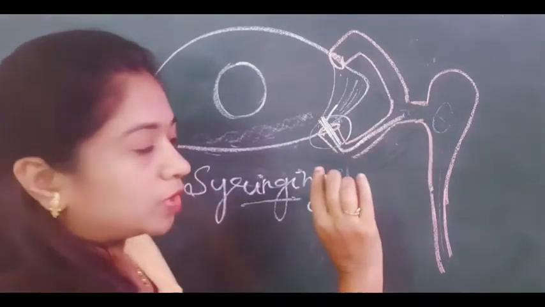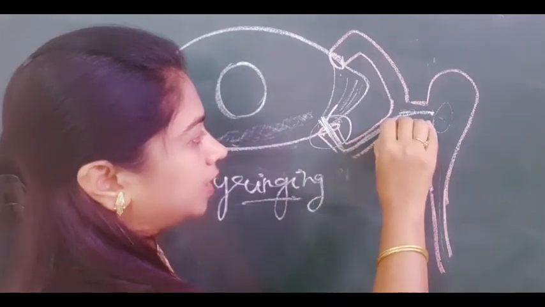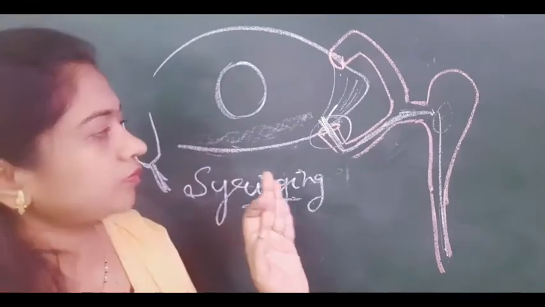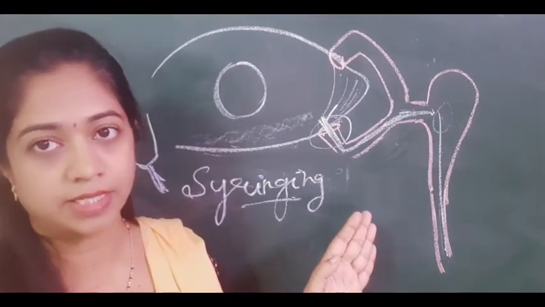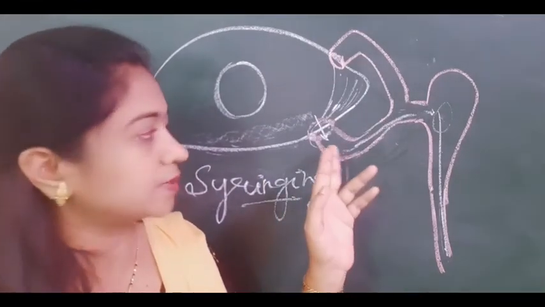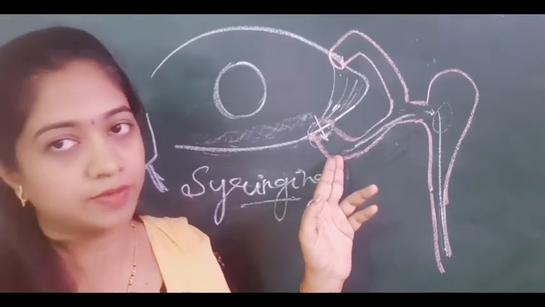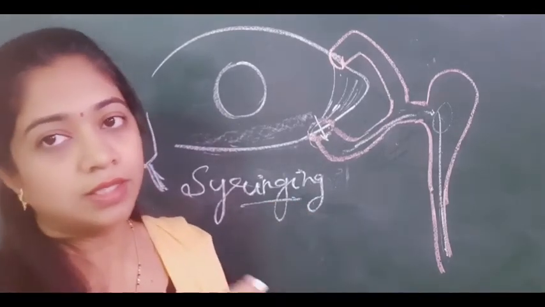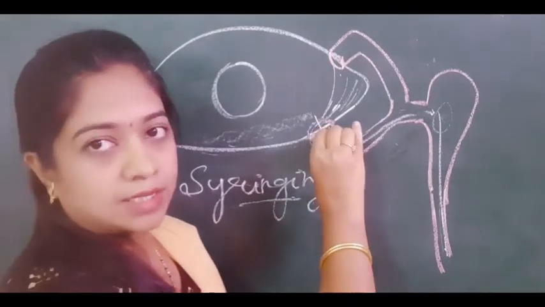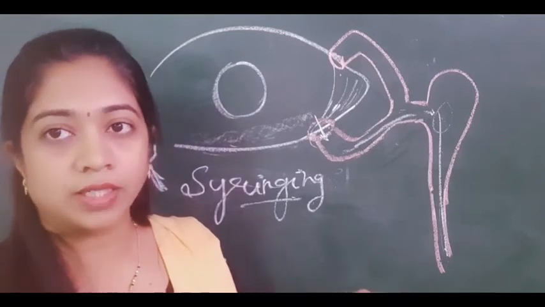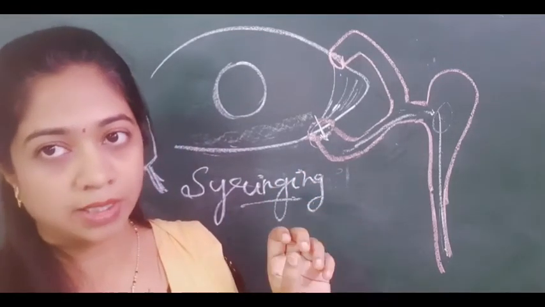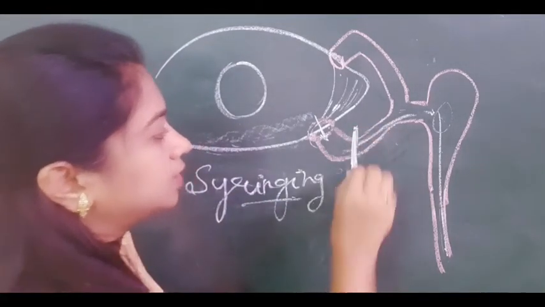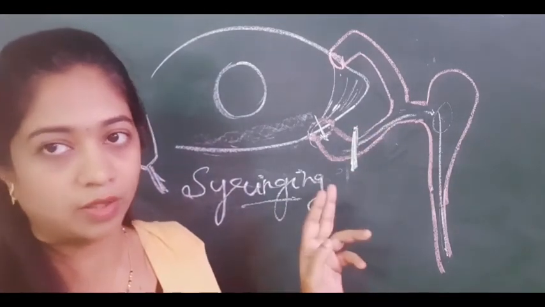So normally what should happen? Fluid will enter through the punctum, come to the canaliculi, common canaliculus, sac, and then get drained to the nasolacrimal duct. If there is obstruction at any of the sites, what will be the result? If there is obstruction at the punctal area because of reasons like congenital atresia or a foreign body, you will not be able to introduce the lacrimal cannula at all. Sometimes there can be a small punctum, then you can dilate it with a punctum dilator, and then introduce the lacrimal cannula.